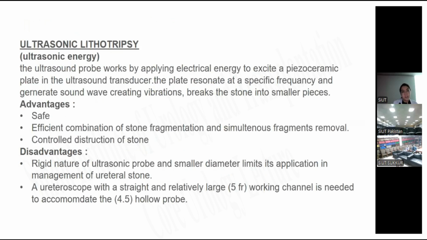Ultrasonic lithotripsy. The ultrasound probe works by applying electrical energy to excite a piezoceramic plate in the ultrasound transducer. The plate resonates at a specific frequency and generates a sound wave which creates a vibration that breaks the stone into smaller pieces. Its advantage is that it is safe, with efficient combination of stone fragmentation and simultaneous fragment removal, and controlled destruction of the stone. The disadvantage is that the rigid nature of the ultrasonic probe and its smaller diameter limit its application to the management of ureteral stone, and a ureteroscope with straight and relatively large FR is required. A large FR working channel is required to accommodate the hollow piece of the ultrasound probe.